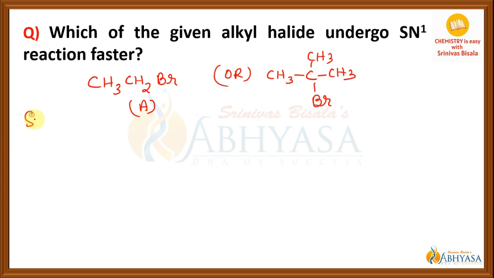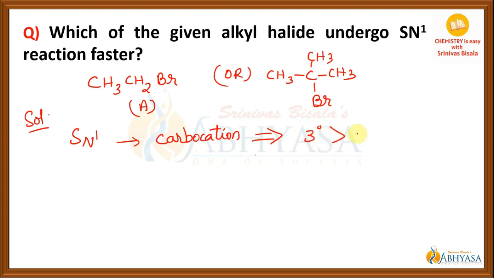So recollect the mechanism of SN1. We know that SN1 reaction takes place through the formation of carbocation, isn't it? The formation of the carbocation is the rate determining step. So the stability of the carbocation will decide the order of reactivity of the alkyl halide, isn't it? And we know that the stability of carbocation is like this. Tertiary carbocation is more stable than secondary, which is more stable than primary, isn't it?